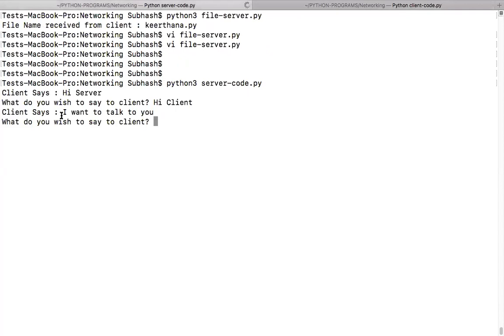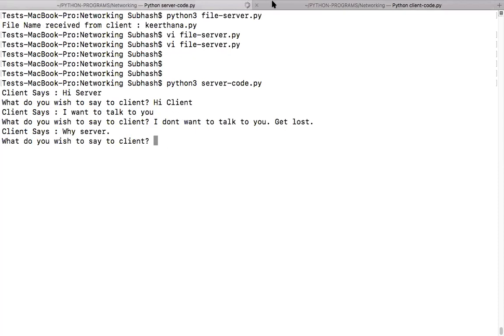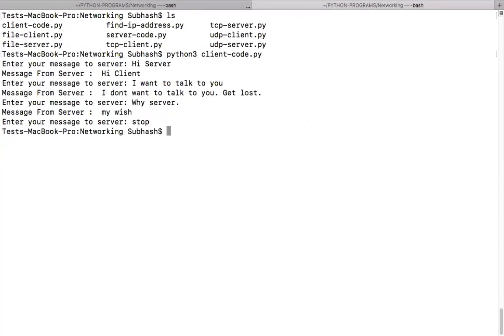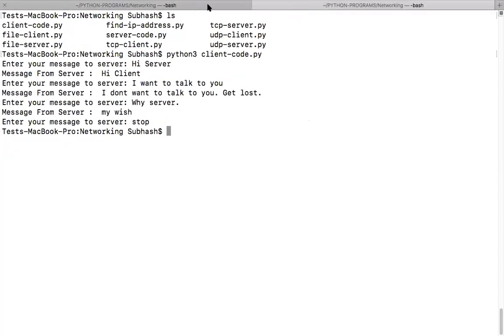So what will the server say? Client says, I want to talk to you. What do you wish to say to the client? I don't want to talk to you, get lost, something like that. The message from the server is I don't want to talk to you, get lost. So it's basically chatting with each other. Finally, let me say stop. When I say stop, the client will stop and the server also will stop. Okay, guys?